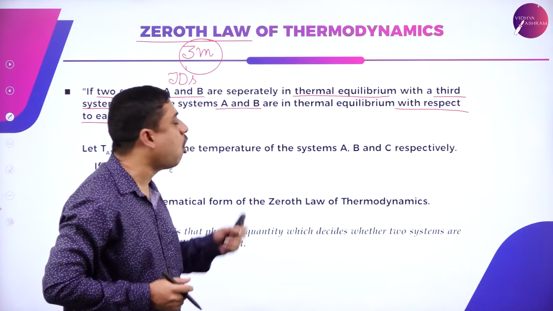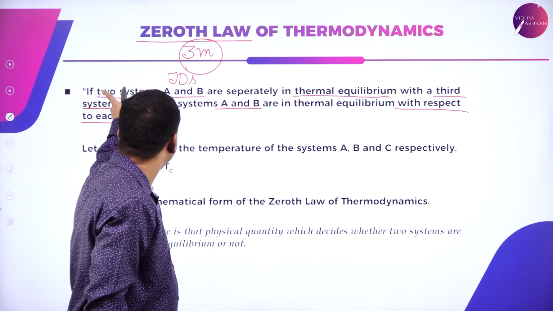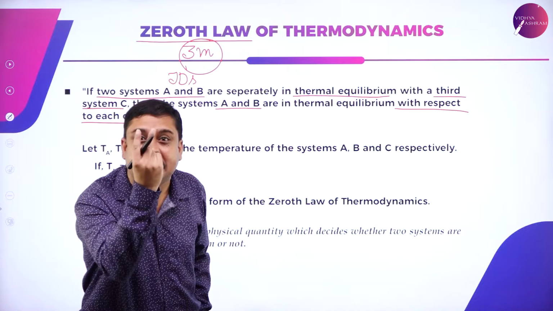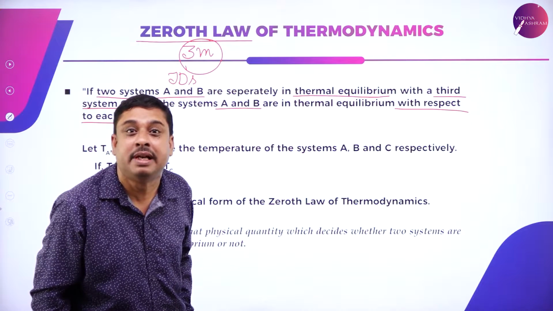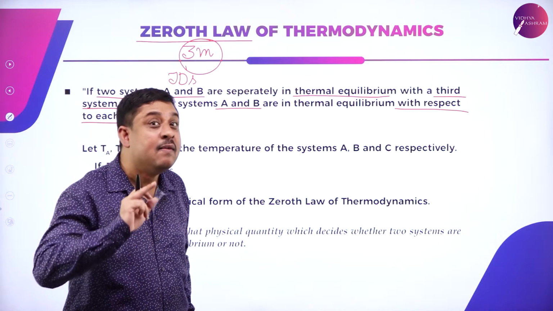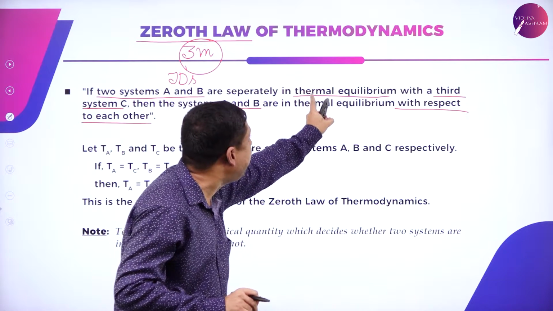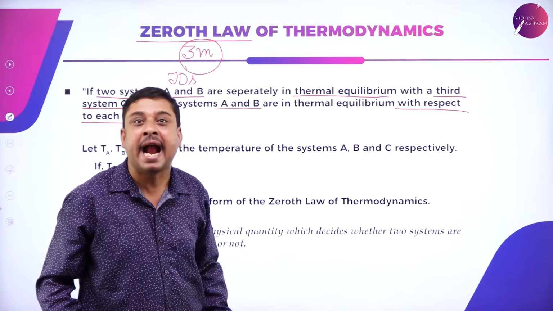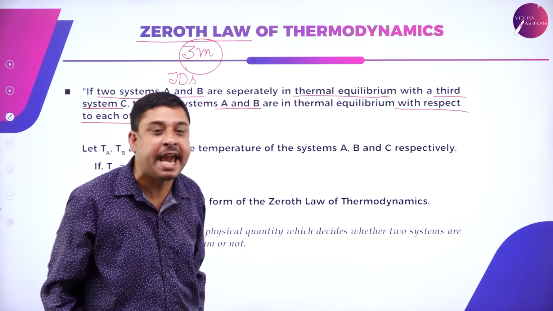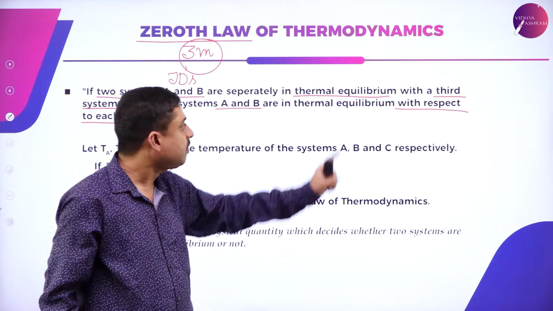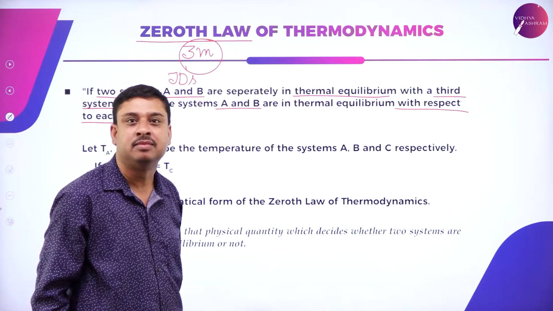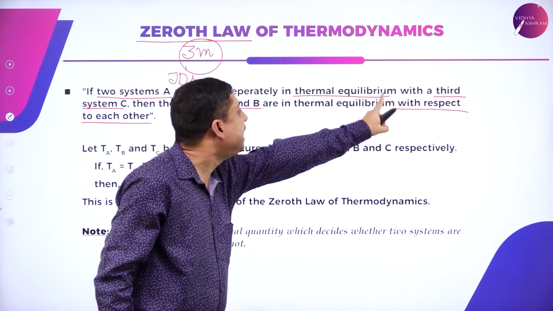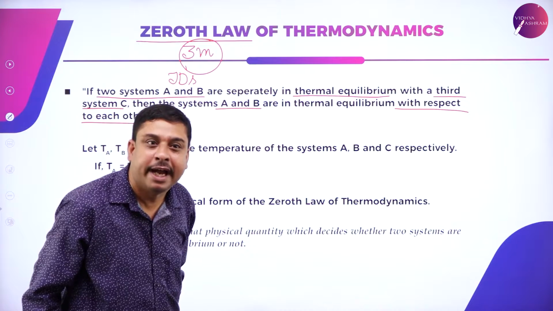So to recall this statement again, if two systems A and B, two thermodynamic systems, which are separately in thermal equilibrium, the systems A and B are separately in thermal equilibrium with the third system C. Then the systems A and B are in thermal equilibrium with respect to each other.